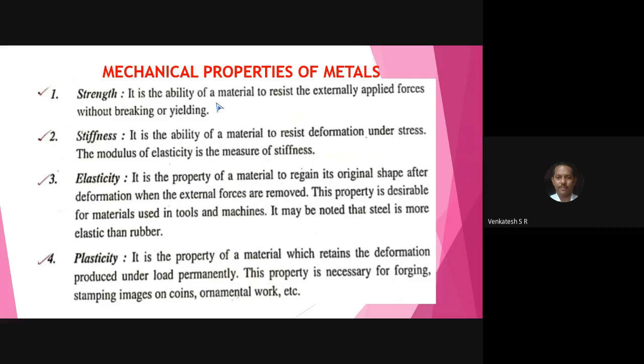Without breaking or yielding. Next line, write down number 2, stiffness. Stiffness. Underline that, put a colon hyphen.